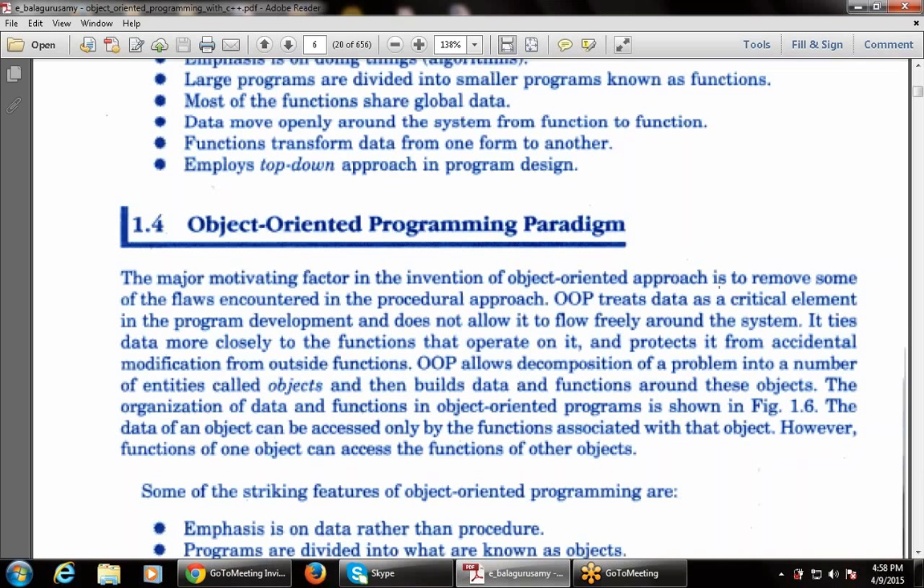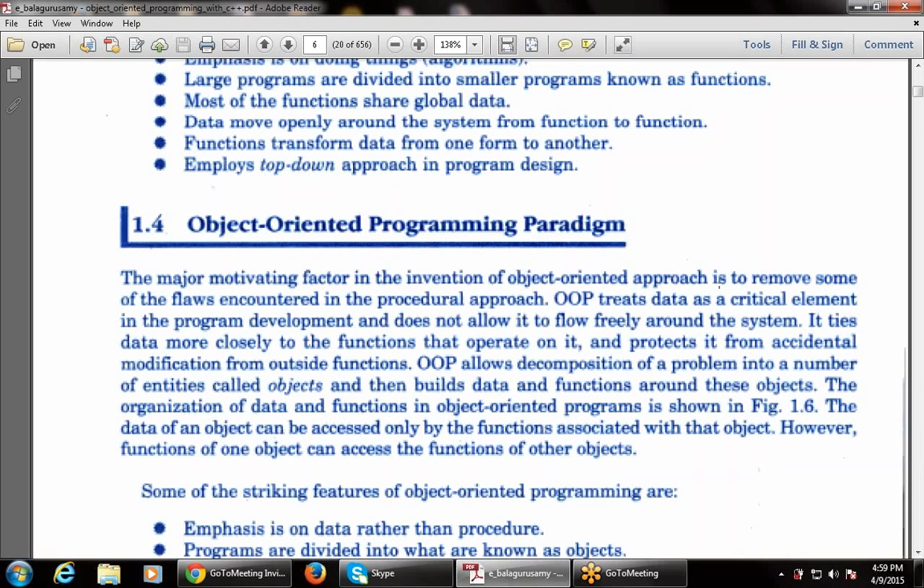So this says the major motivating factor in the invention of the object oriented approach is to remove some of the flaws that are encountered in procedural programming. So why is there a need for object oriented programming? One of the major motivating factors for using object oriented programming is to remove the loopholes, the errors, the drawbacks of the procedural programming language or the procedural approach.